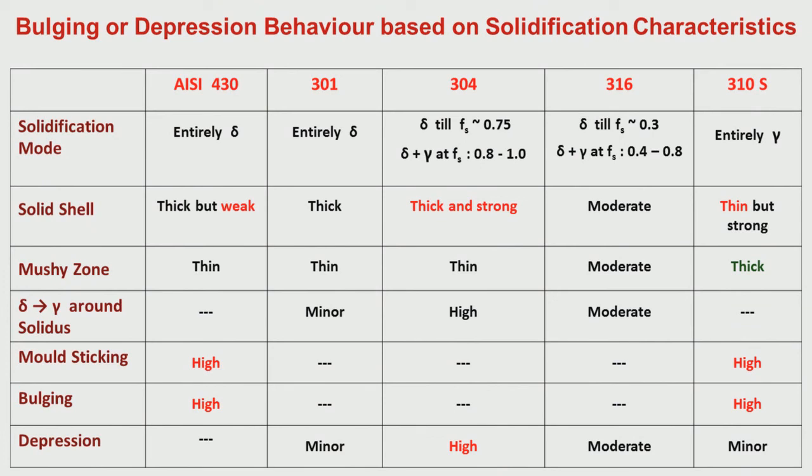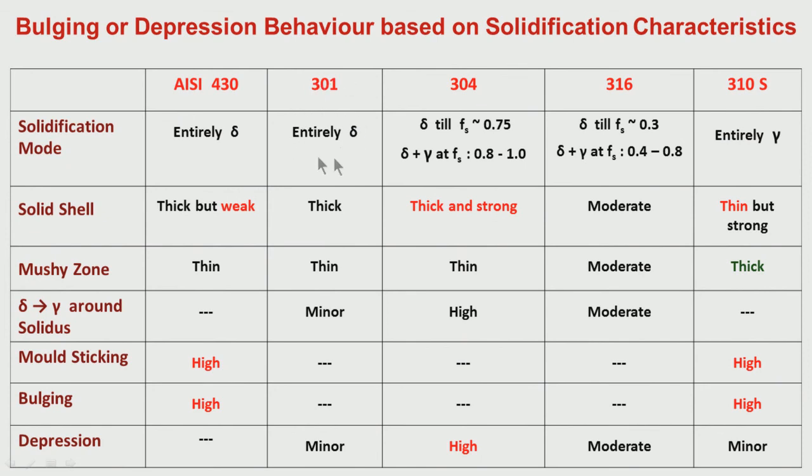Now let us try to see how the solidification is taking place and what are the implications on the sticking or bulging tendency, which I have told is very important. This is the bulging or depression behavior based on solidification characteristics for stainless steel. So 430, I have told you the solidification mode is entirely delta. Solidification is taking place through ferrite only. So this is one important observation.